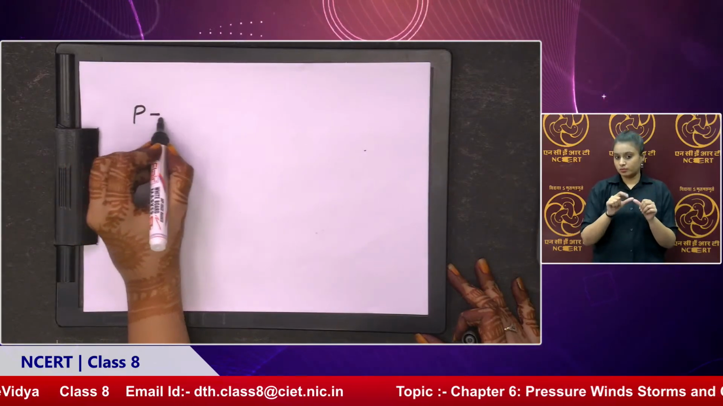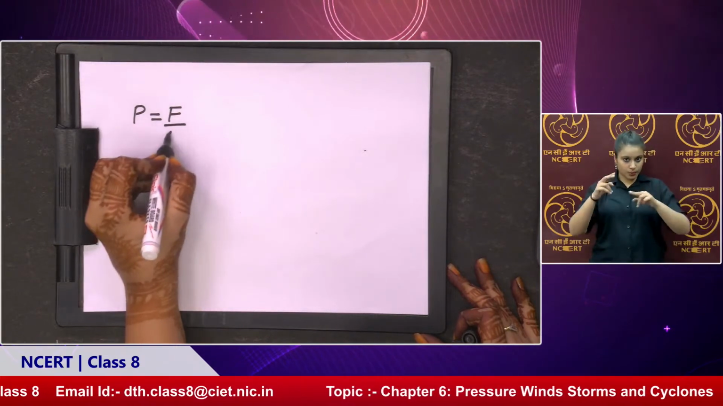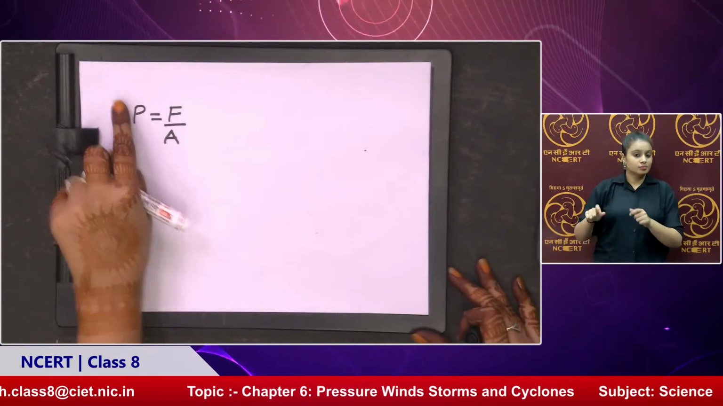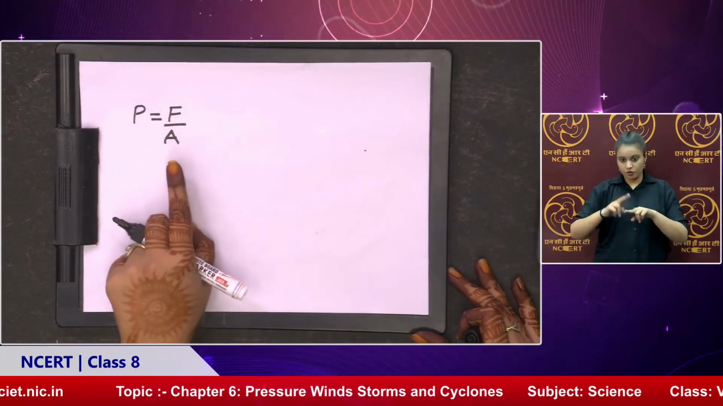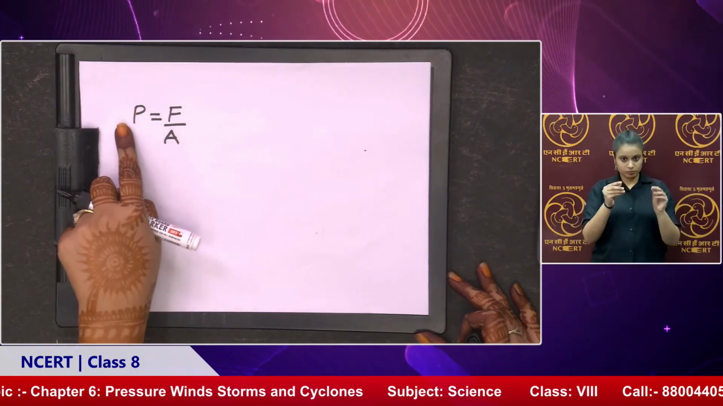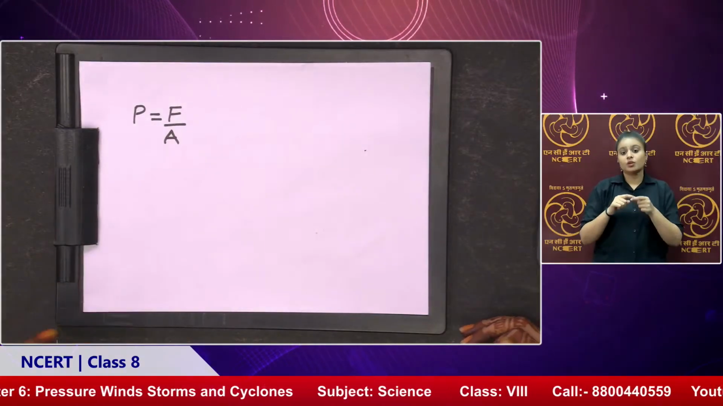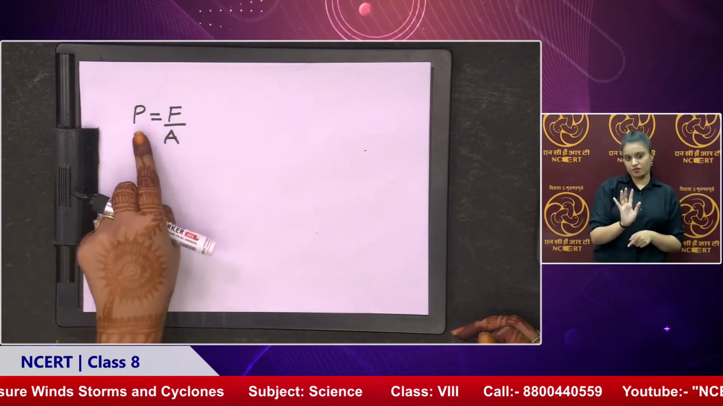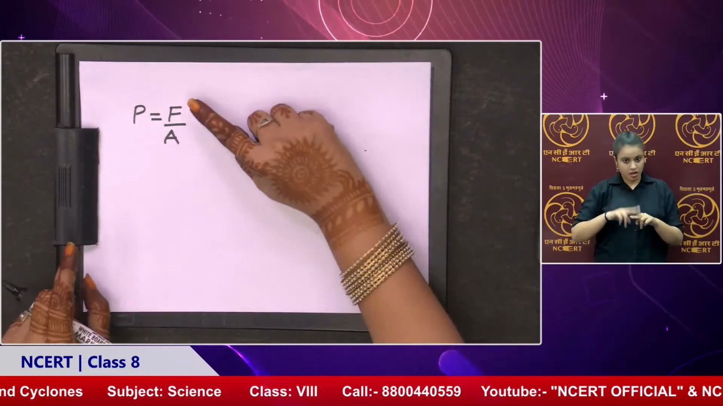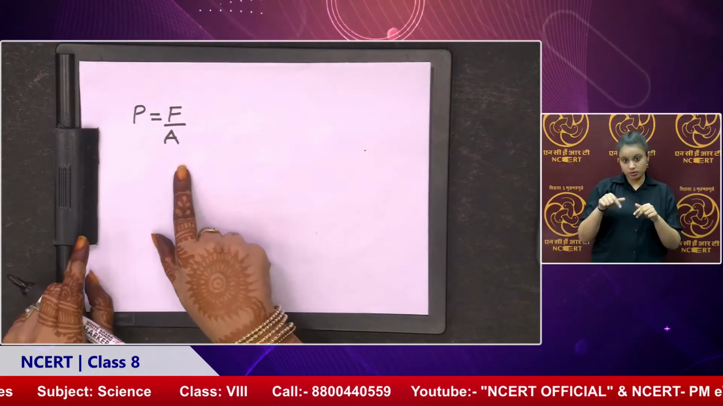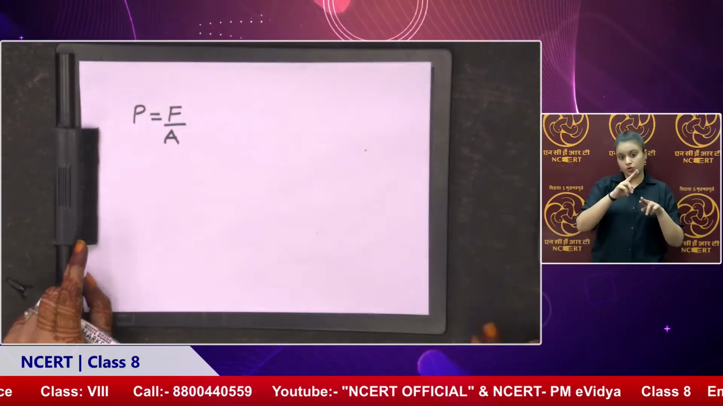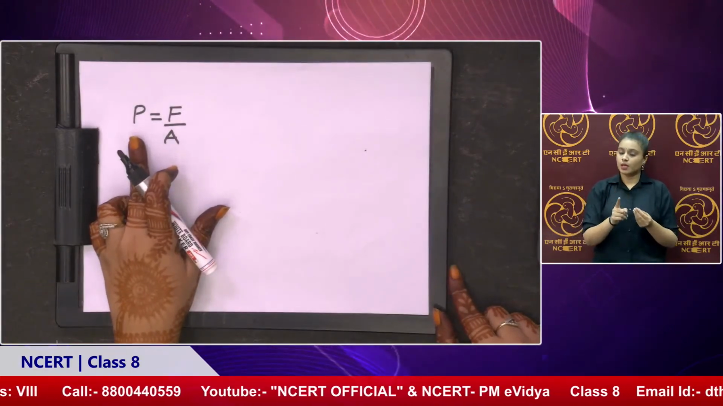So it shows that pressure is equal to force upon area. Now through this we can calculate pressure, we can calculate force, and we can calculate the area. These three quantities can be calculated. The question should have two of them given. If we want to calculate the pressure, it should have force and area given. If we want to calculate force, it should have pressure and area given. If we want to calculate area, pressure and force need to be given in the question. So we'll see the calculation of pressure.